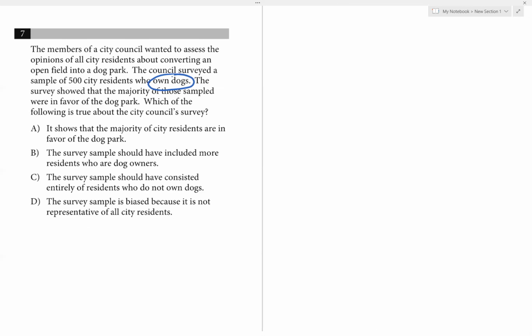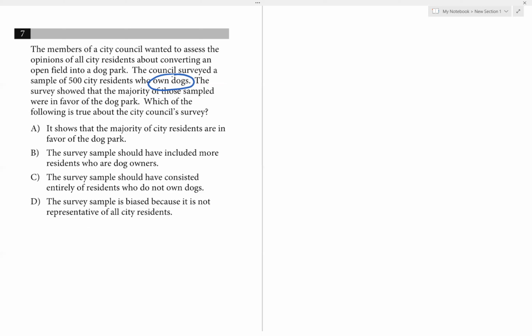Not a good sample, because not all the people in the city own dogs. So it's not a good representation of the whole population. If they want to do a good survey, they should preferably do a random sample from all the people in the city. We should have some people that own dogs, some people that do not own dogs. But here they only picked people that own dogs. And the question is, should they build a dog park or not?